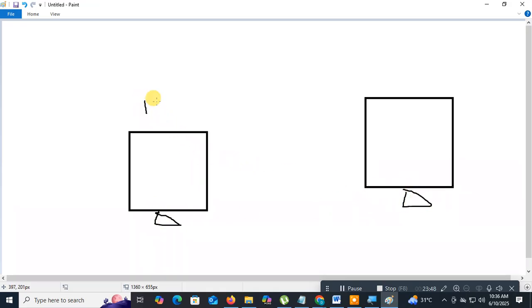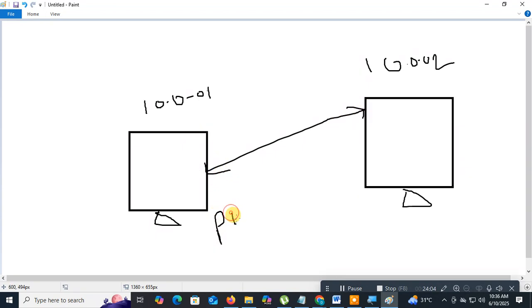This one has IP address 10.0.0.1, and the other 10.0.0.2. They will communicate. Generally, how do they communicate? I want to check the communication. For checking the communication, I told you the command, the ping command. Do you remember? From here, I want to check the communication with this computer. Then ping followed by the IP address of the destination computer.